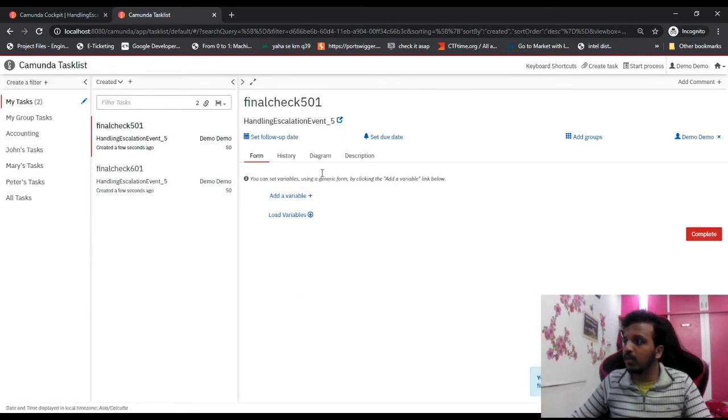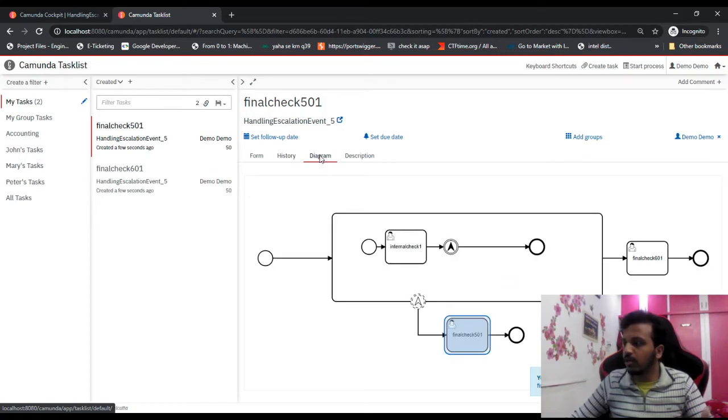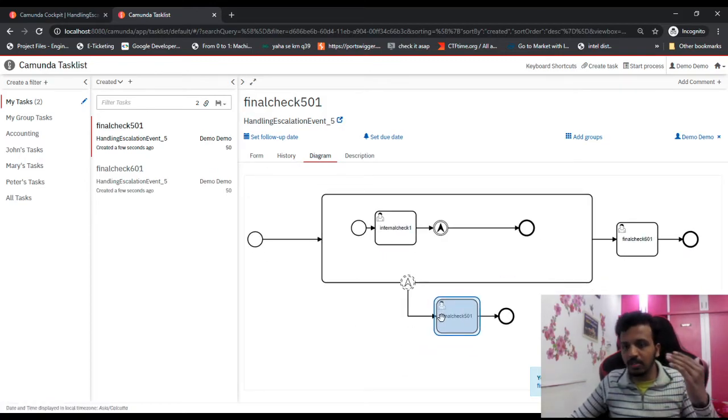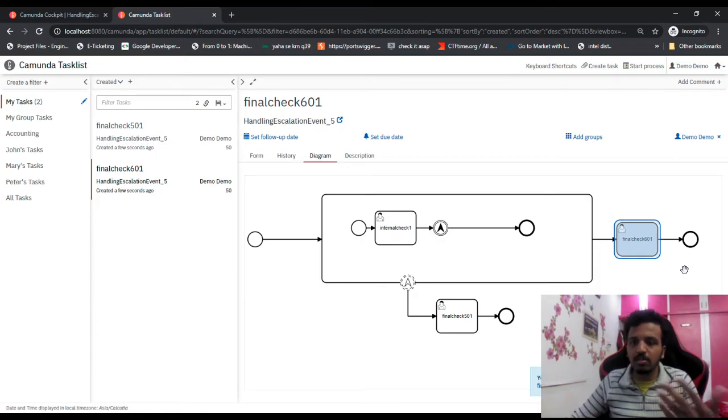So what happened here? If I go to history diagram, I can see the control came to 501 as expected. But what about 601? 601 is also there. Why? This is not what we expected. And one more thing you need to understand is, first the control went to 501. That's why we can see it on the top. And then the control also went to 601. Okay, so this is our understanding now. Why it happened, that we will understand in a minute.